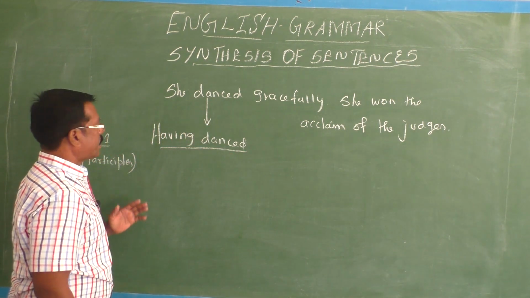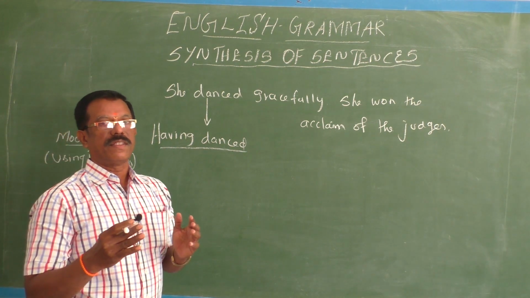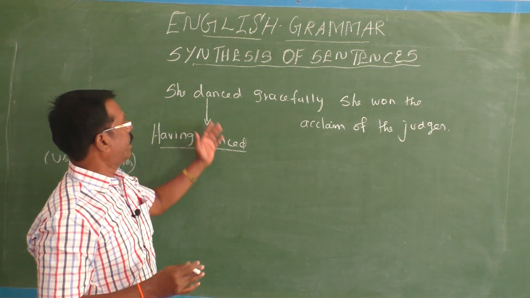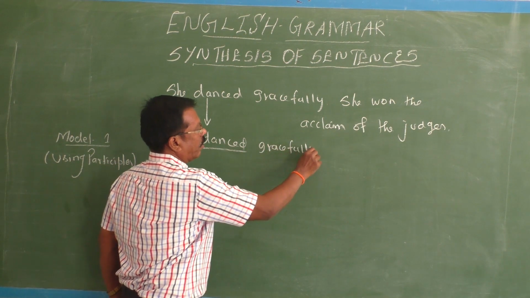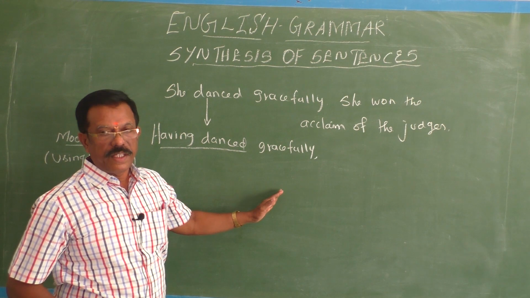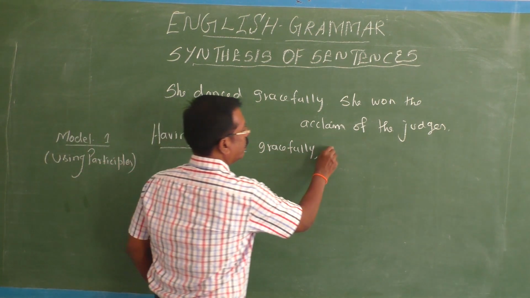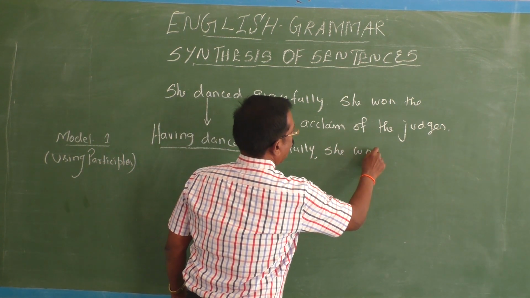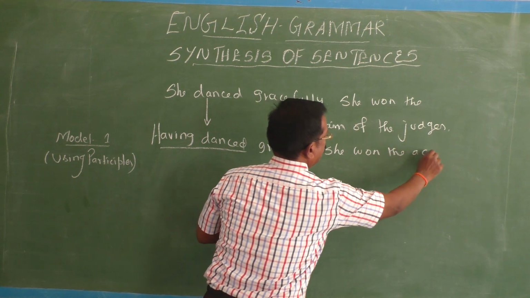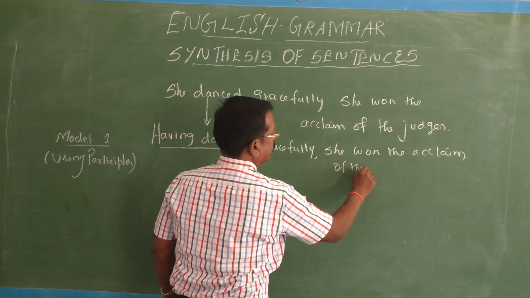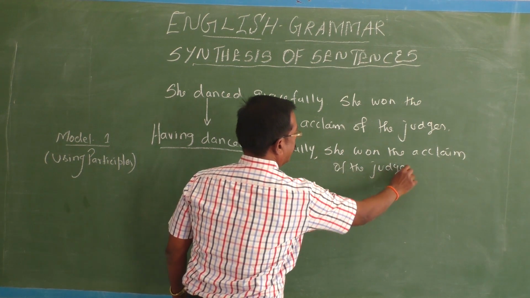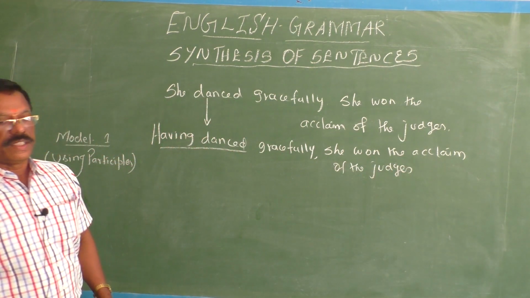By using this participle, we are going to synthesize these two sentences. Okay, fine. Having danced gracefully, she won the acclaim of the judges. Yeah. Now you get a simple sentence.